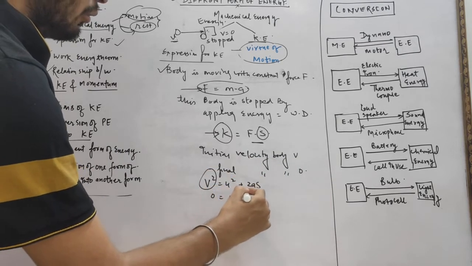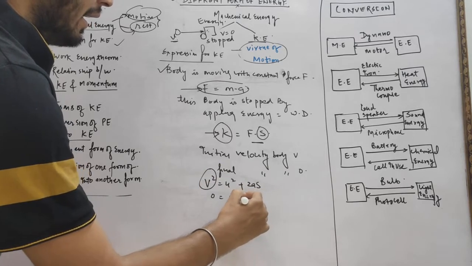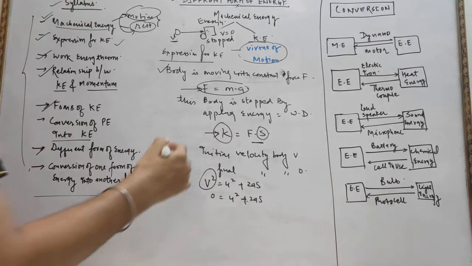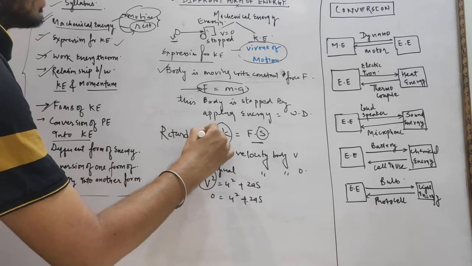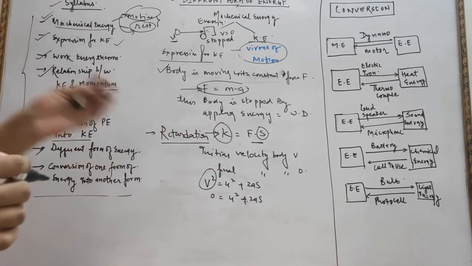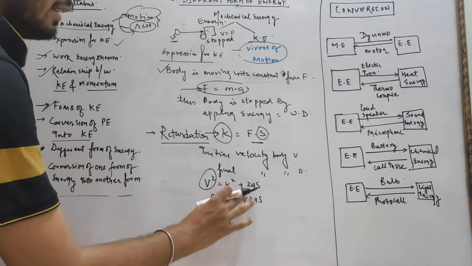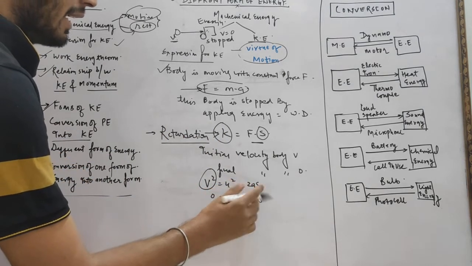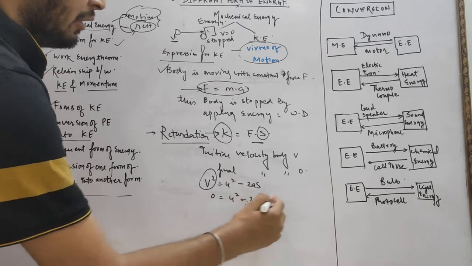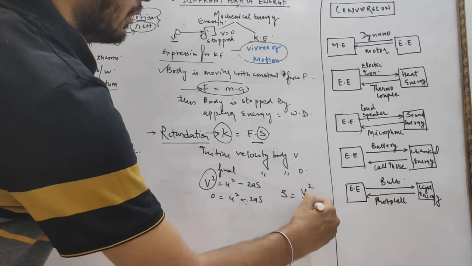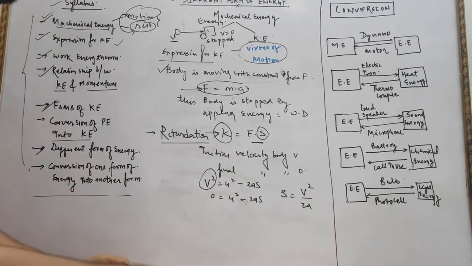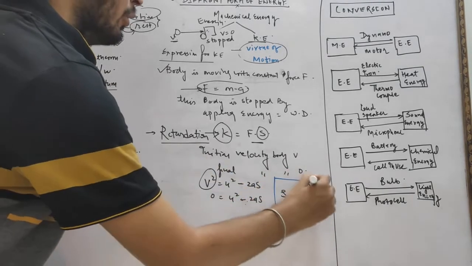There is a retardation. Why is there a retardation? Because we are stopping the body. Hence, in the case of retardation, the acceleration must be negative. So we have the relation s equal to v square upon 2a.